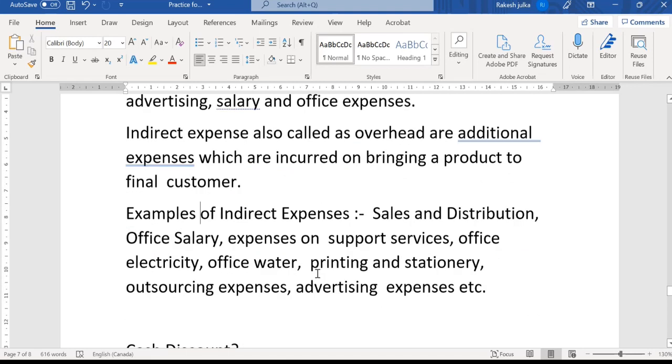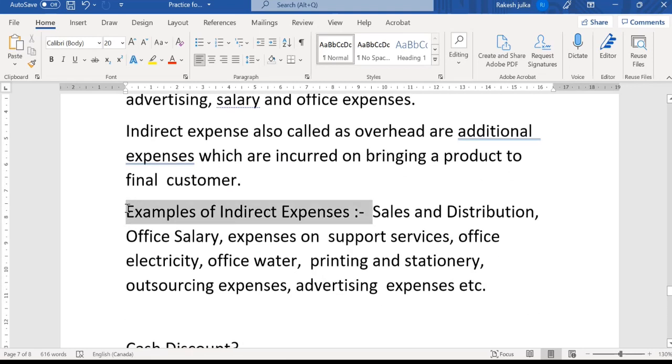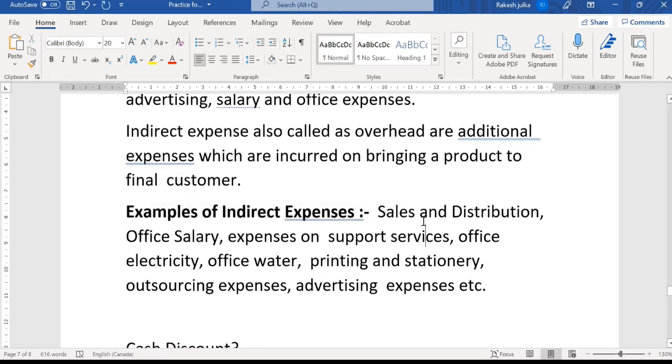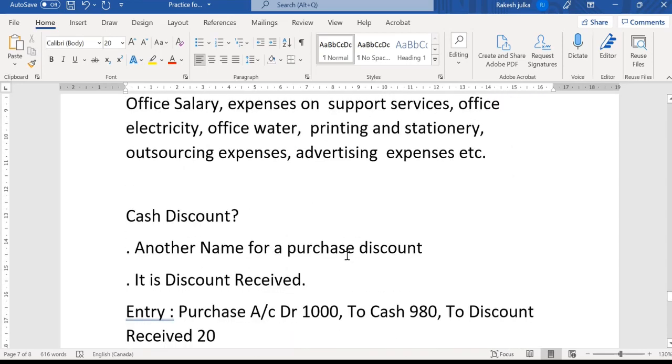Examples of indirect expenditure, as you can see here, are sales and distribution expenditures, office salary and expenses on support services, office electricity, office water, printing and stationery, outsourcing expenditure, advertising expenditure, and many more. These are known as indirect expenses.